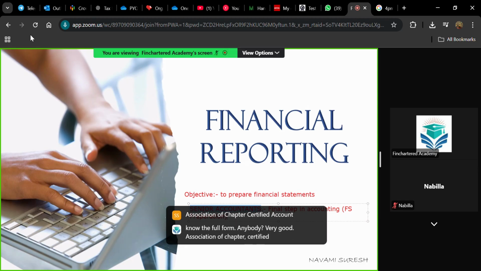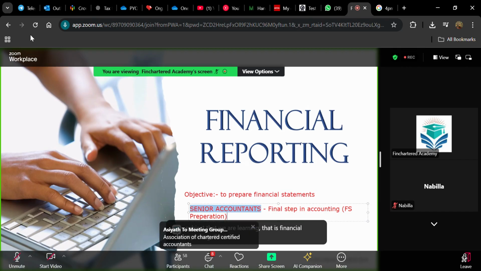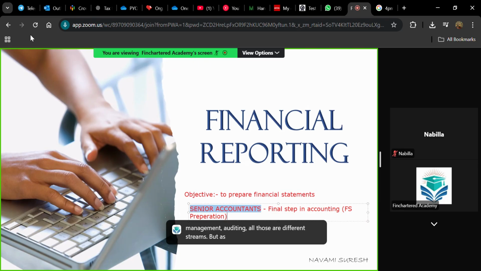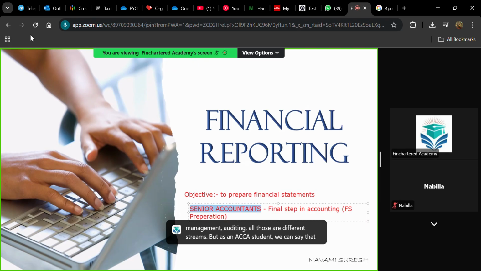So we have the term accountants. And you know what? This subject that we are learning, that is financial reporting, is a core portion of accounting. In other subjects, that is financial management, performance management, auditing, all those are different streams. But as an ACCA student, we can say that financial reporting is the core, and you have so many connective subjects from financial reporting.